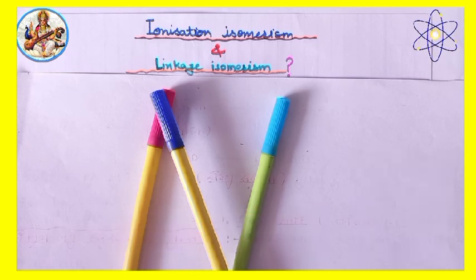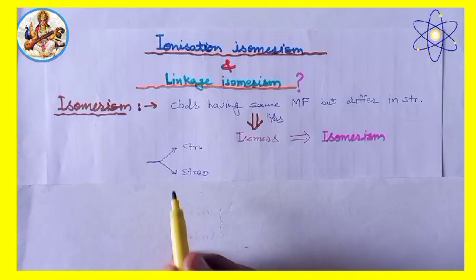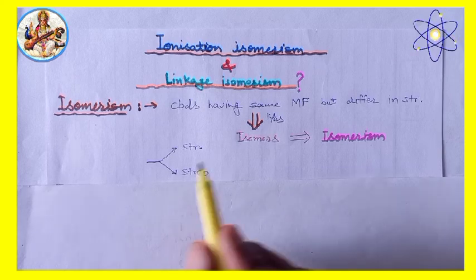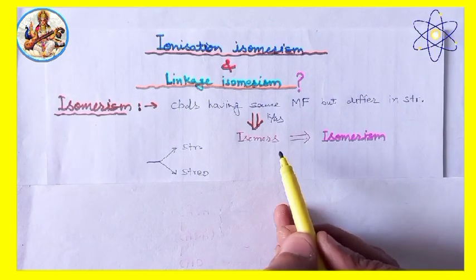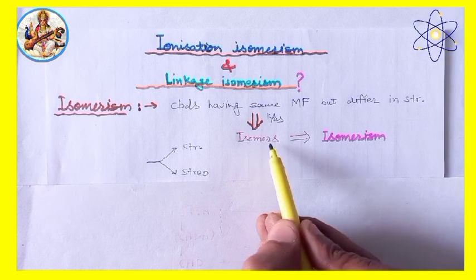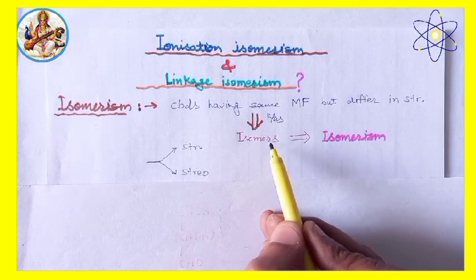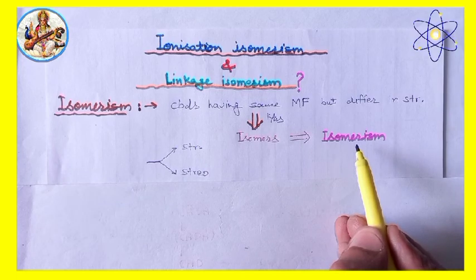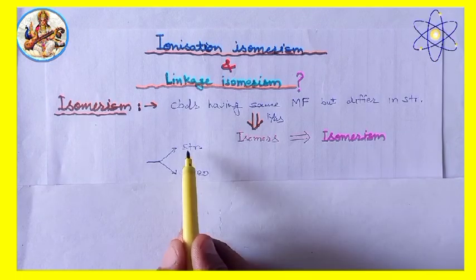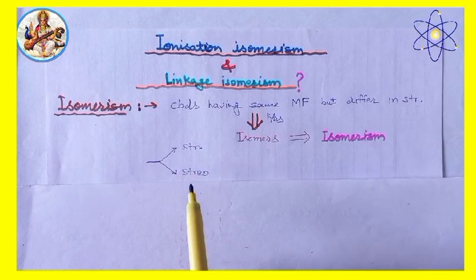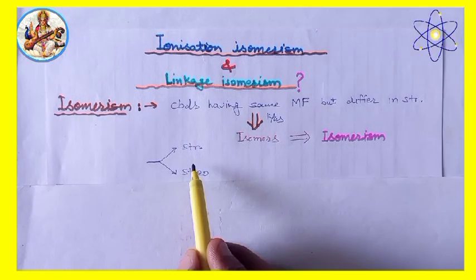In today's session, I am going to discuss ionization and linkage isomerism in coordination compounds. We know that compounds having the same molecular formula but differing in structure or three-dimensional arrangement are known as isomers, and the phenomenon is known as isomerism. Coordination compounds show two types of isomerism: first is structural isomerism and another one is stereoisomerism.